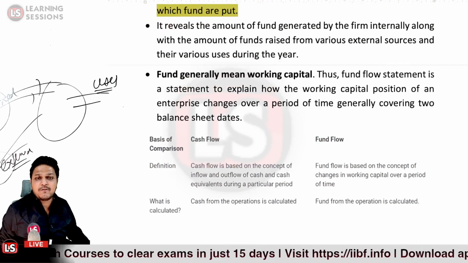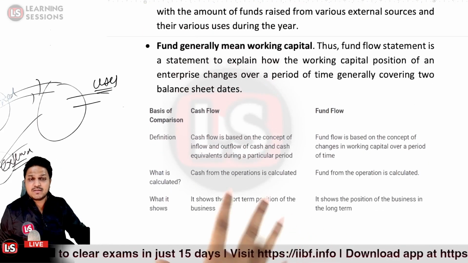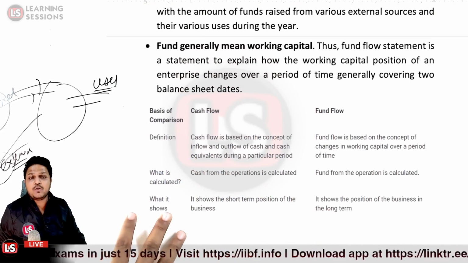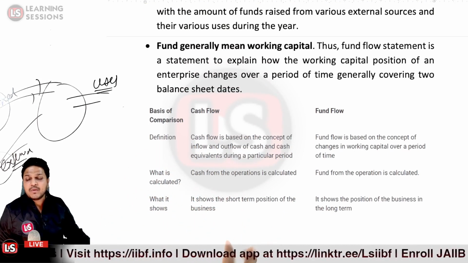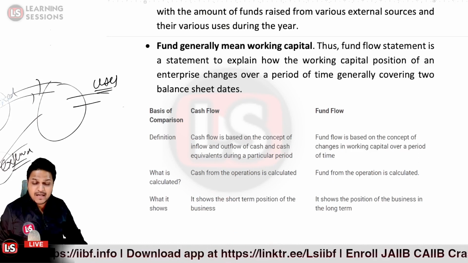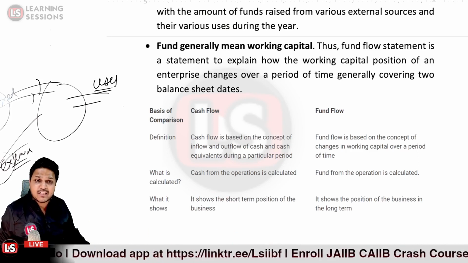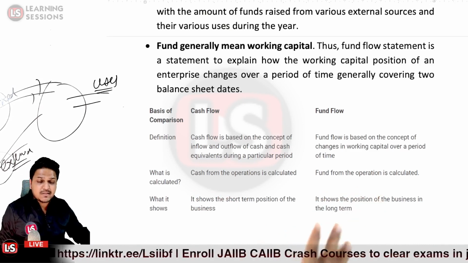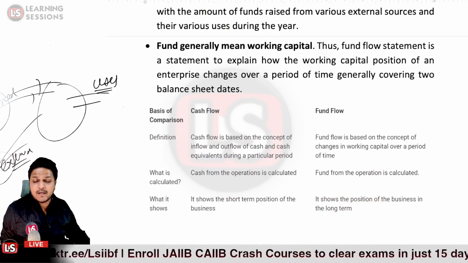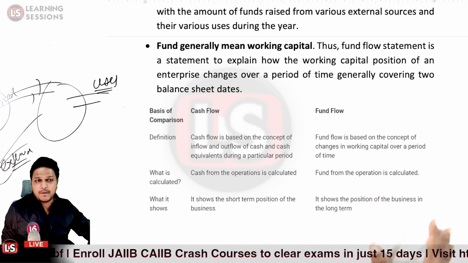Now let's understand the difference between the cash flow and the fund flow using this table. First of all, it's related to the definition. When we talk about the definition of the cash flow, it covers inflows and outflows of cash and cash equivalents during a particular period. And when we talk about the fund flow, it tells us the sources and uses of the funds during a particular period of time.